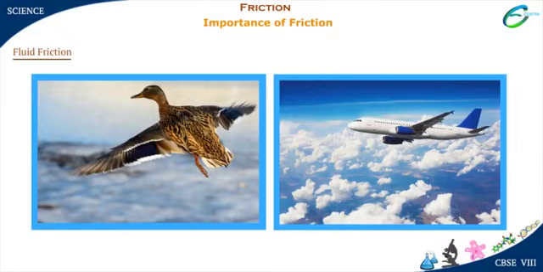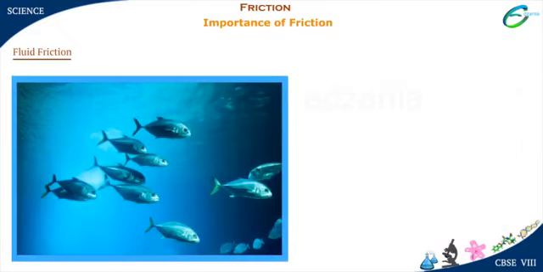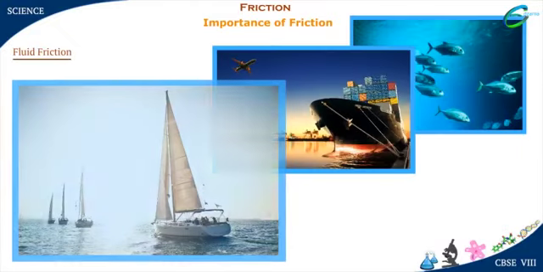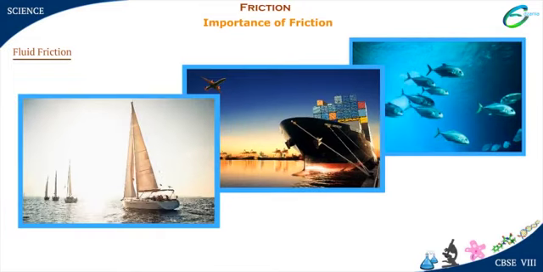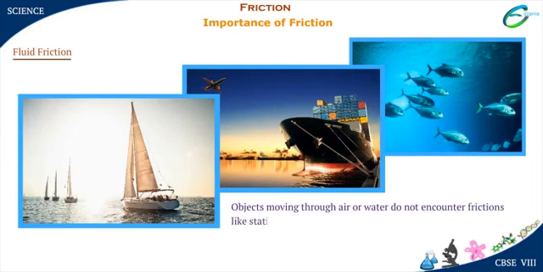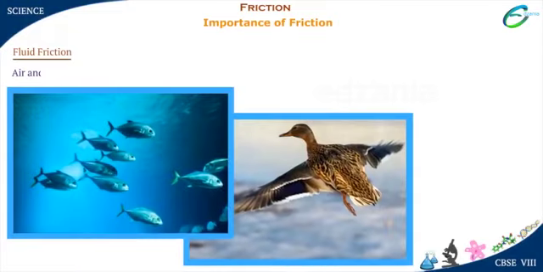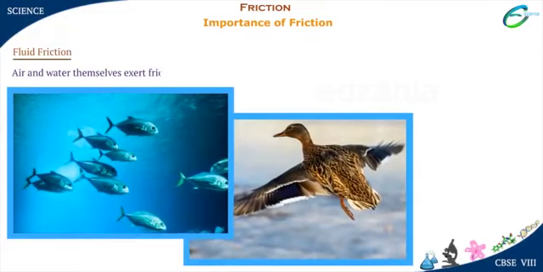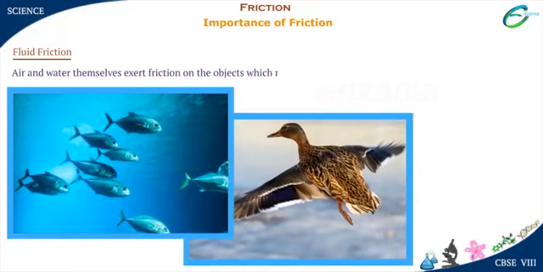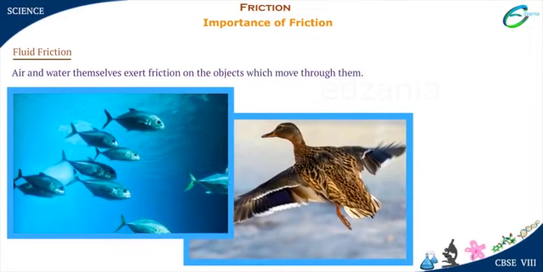Similarly, objects moving in water like fishes, ships, boats, etc. do not touch any solid surface. Thus, objects moving through air or water do not encounter frictions like static, sliding, or rolling friction. But air and water themselves exert friction on the objects which move through them.